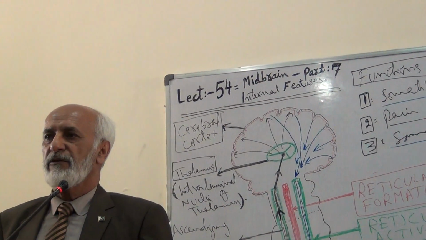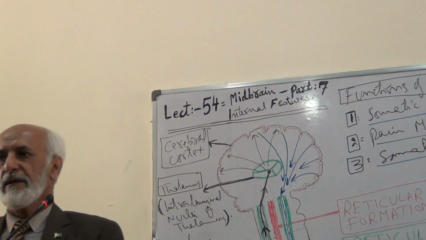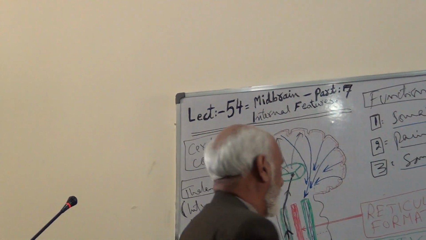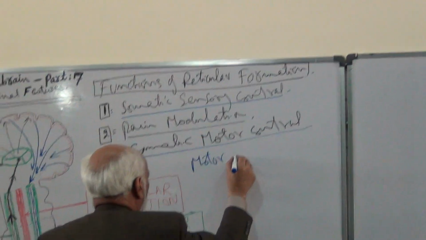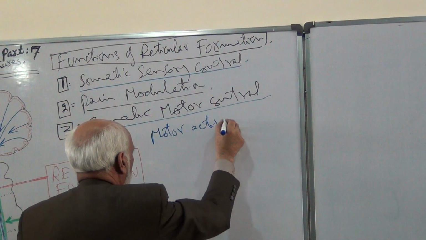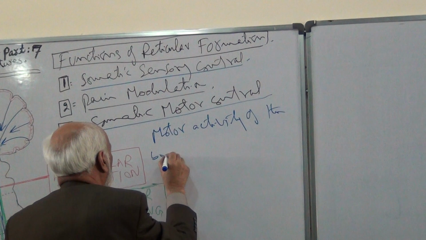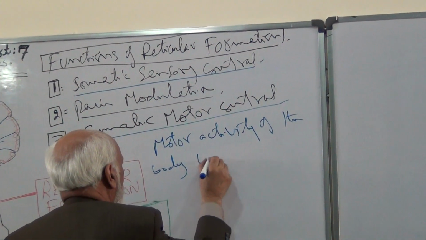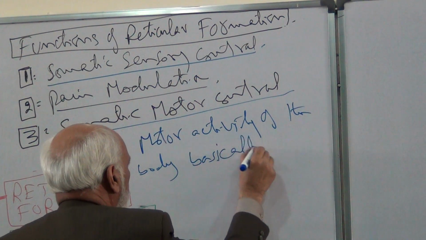The motor activity of the body basically involves which structures, which parts?